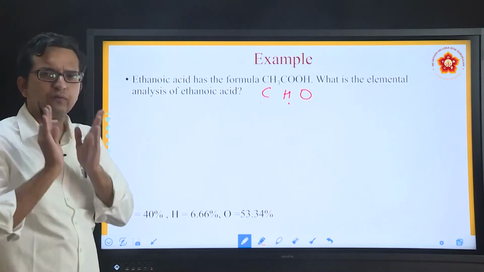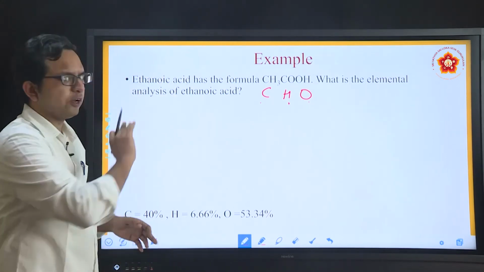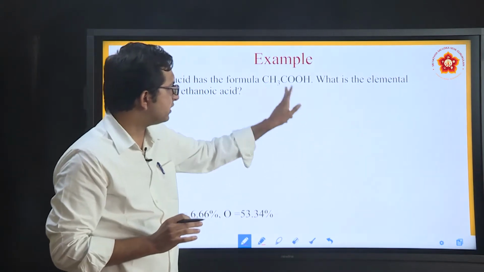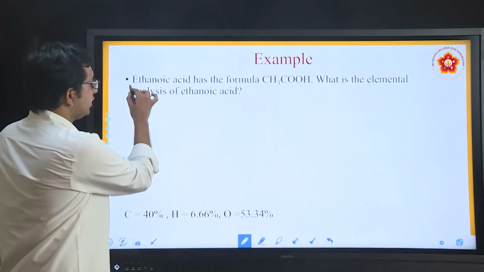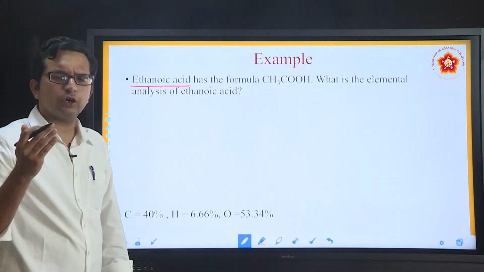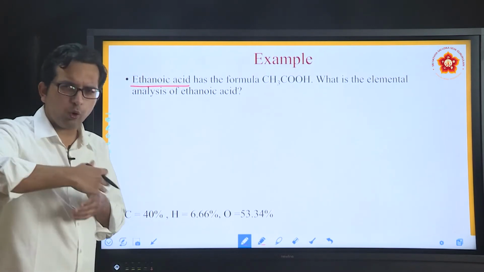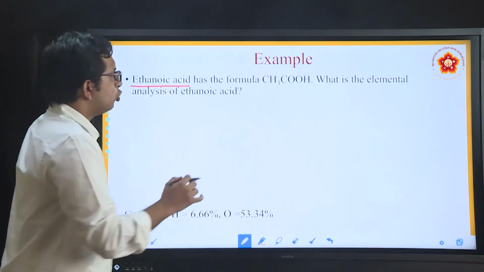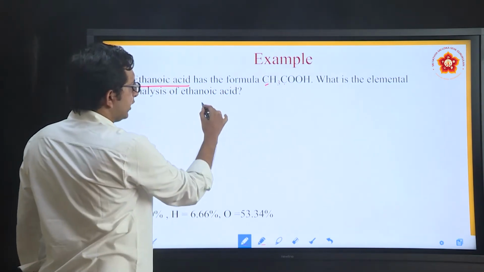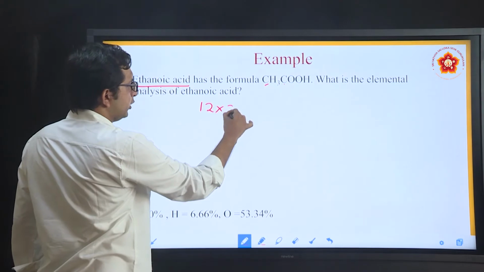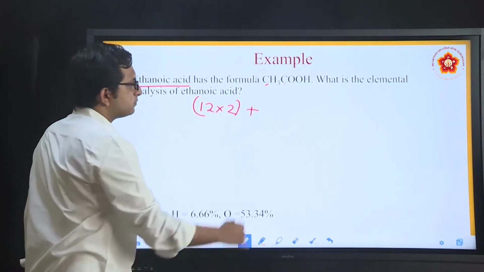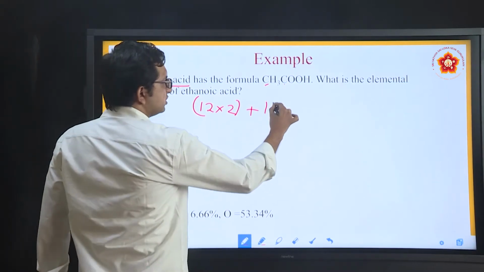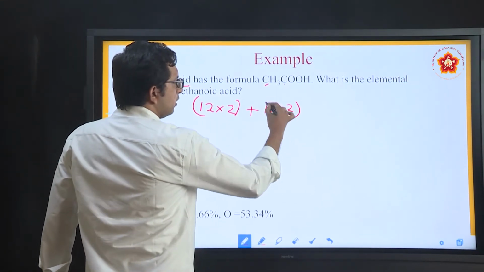For this, the very first thing you have to do is calculate the molar mass. How many carbons are you finding in the formula, CH3COOH? The study of ethanoic acid and such compounds you will come across in organic chemistry over a period of time. For now, what we are concerned with is the percentages. You have 2 carbon atoms, so the mass of carbon is 12 into 2, plus 2 oxygen atoms, mass of oxygen is 16 into 2.